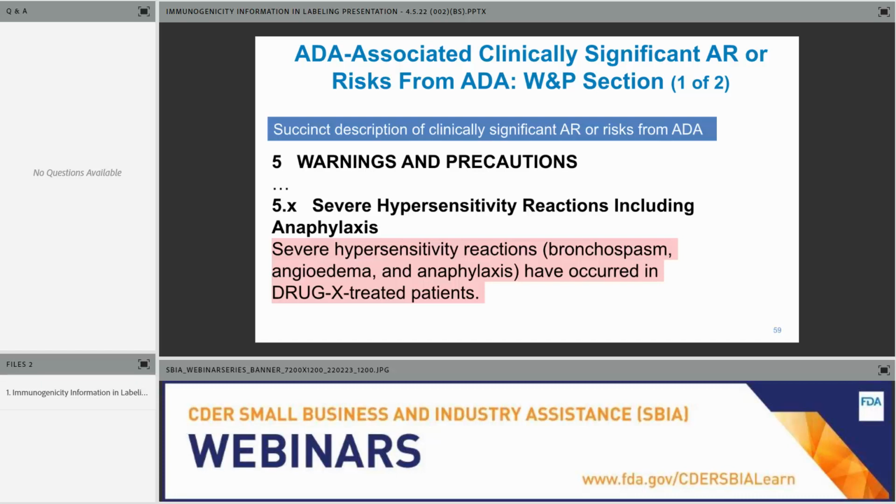This is a fictitious example. What you see here is what you would see with the typical warnings and precautions section of labeling. Here, these are severe hypersensitivity reactions, including anaphylaxis. There's no mention of immunogenicity. It's just talking about hypersensitivity reactions.